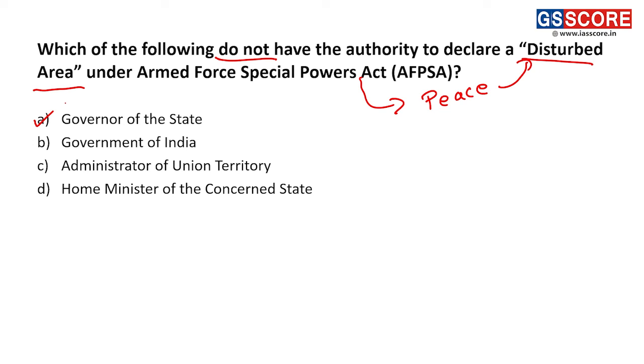The Central government, that is the government of India, can do it. In union territories, the administrator of the union territory can do it. Home Minister of the concerned state, no. The Home Minister can do it only if the council of ministers of that state advise the governor to do it. The Home Minister cannot do it directly. So our answer is D.